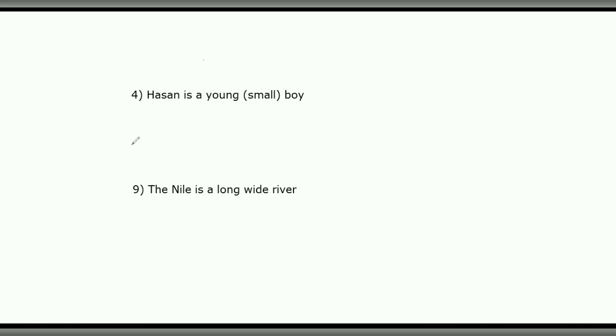Let's get started. As you can see, this is a full sentence and Hassan is the subject, so it's going to come first, Hassanun, and obviously it's a proper noun, so it's definite by nature, so it doesn't require alif lam. Hassanun, Hassan. Now here young is the adjective of boy, and these together make up the predicate.